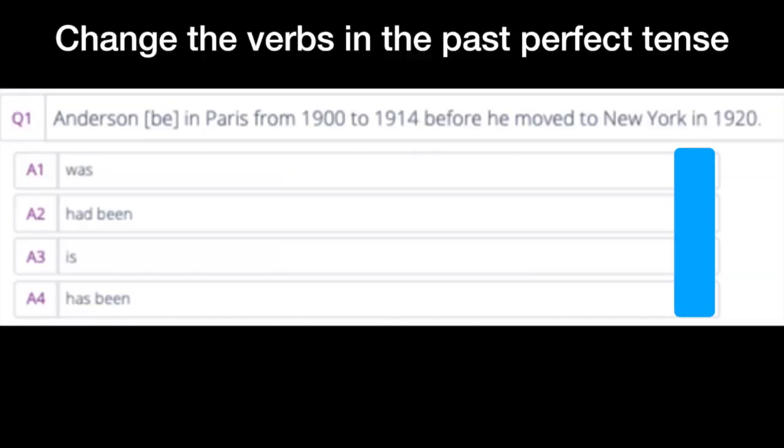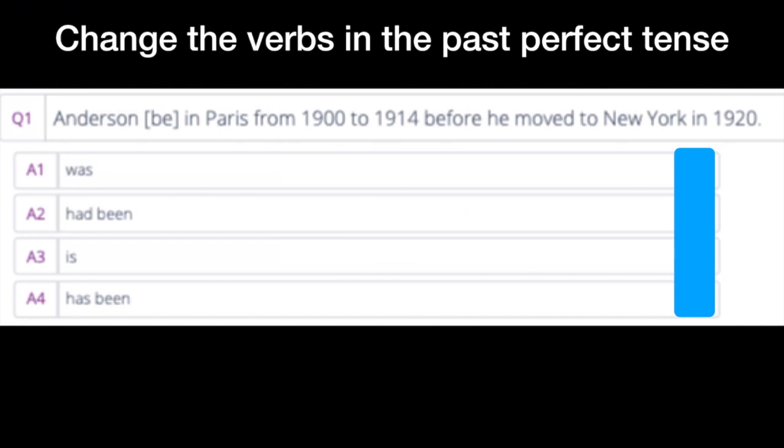Okay, shall we review? Nice, let's start. Number one, let's read the question first. Change the verbs in the past perfect tense. Let's read the sentence.